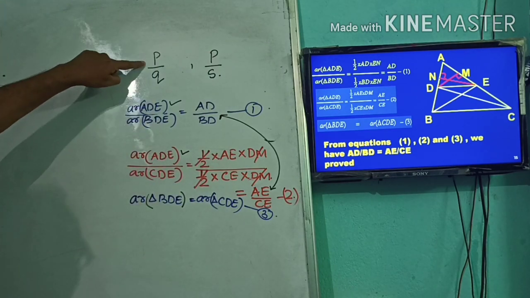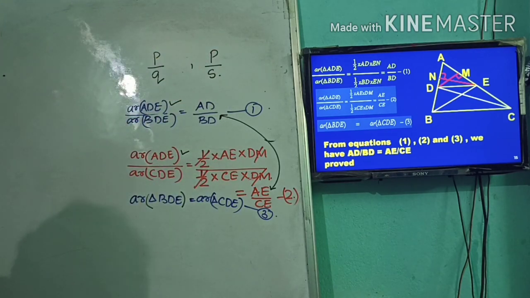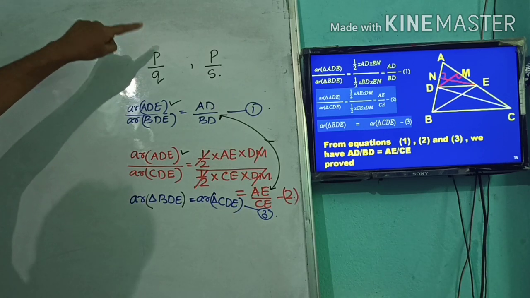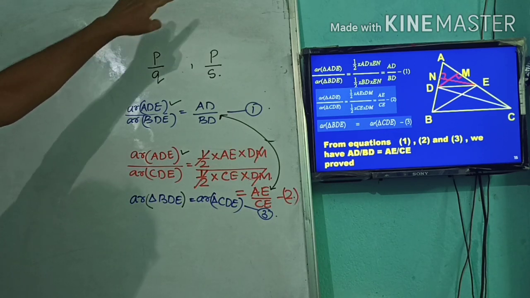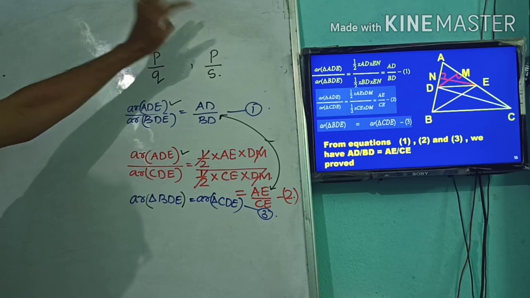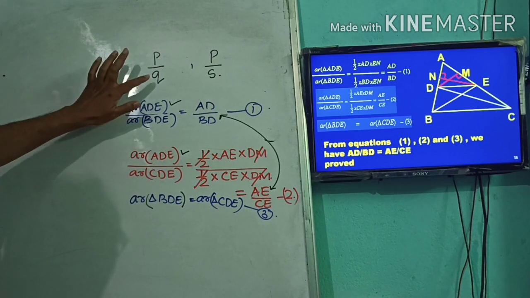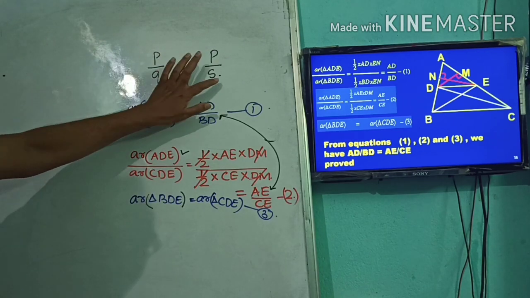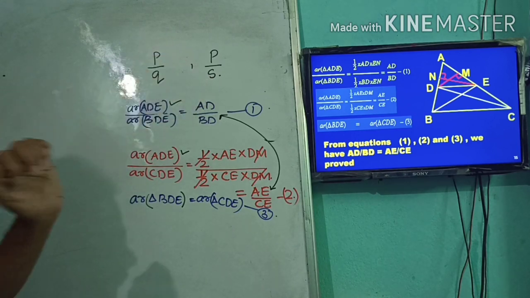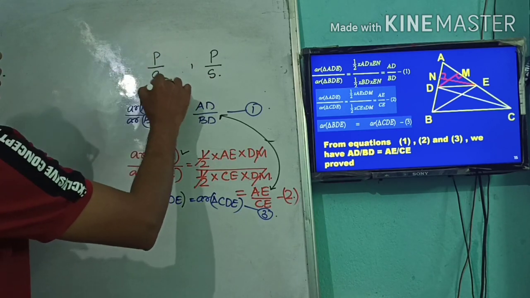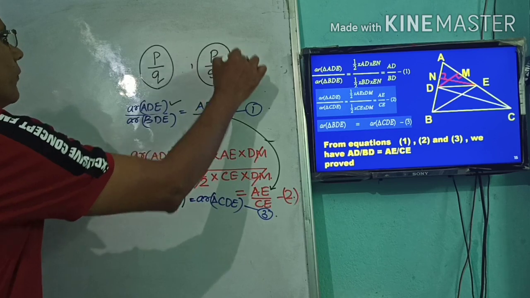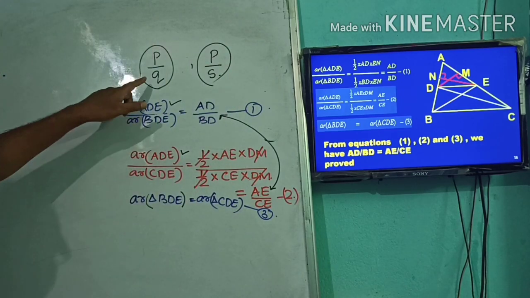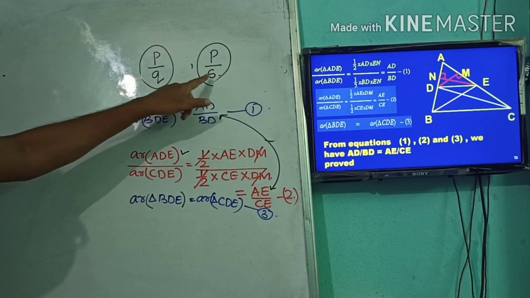Now, how will these two fractions be equal? P by Q: its numerator is the same, and the numerator of the other is also the same. But if we make both of the denominators the same, then these two fractions will be equal. Yes or no? So our target is Q will be equal to S.